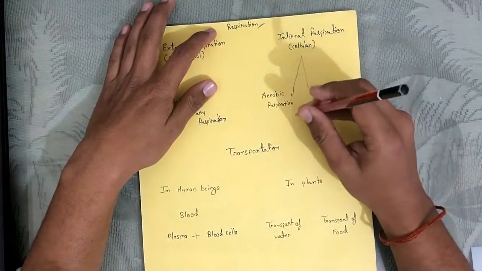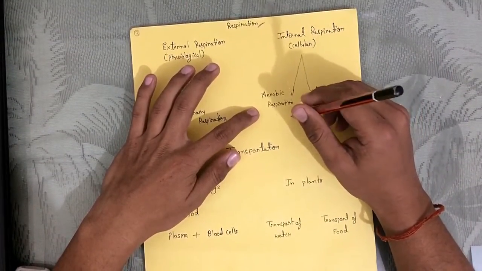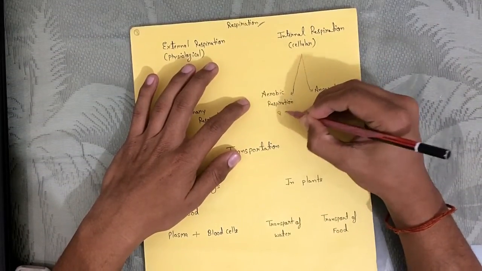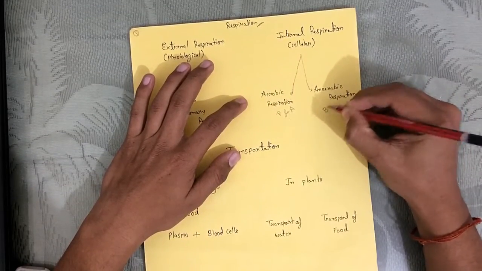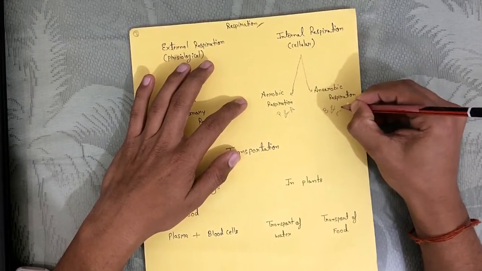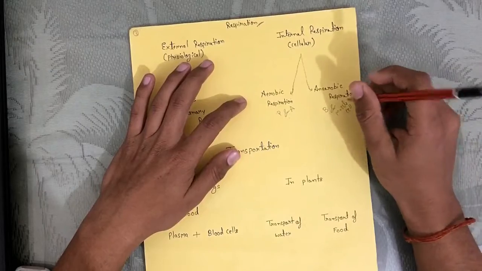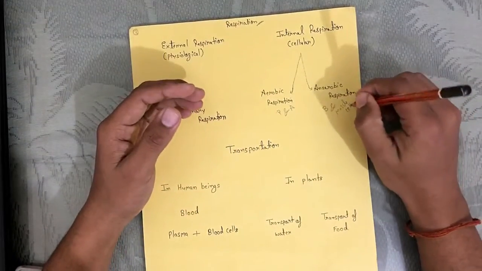Aerobic respiration takes place in plants as well as in animals, while anaerobic respiration takes place in bacteria and sometimes in muscle cells also. Like during fatigue in muscle cells, anaerobic respiration takes place because oxygen demand is very high at that time.